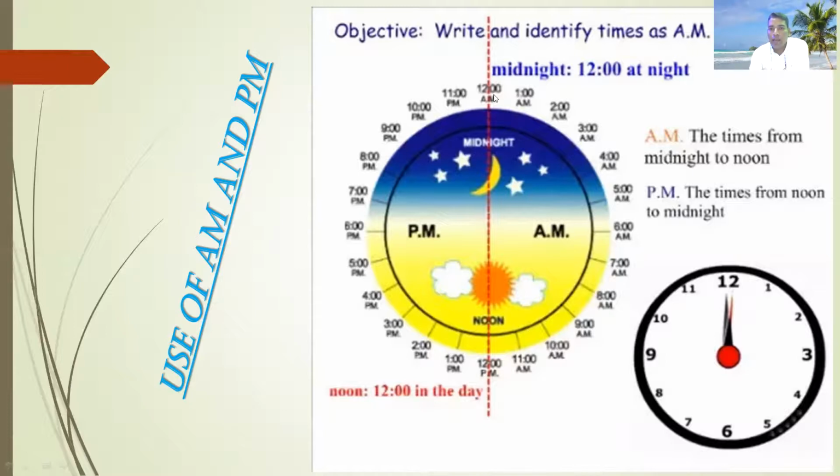You can also see the timing: 12 AM, 1 AM, 2 AM, 3 AM, 4 AM, 5, 6, 7, 8 until 12 PM. From here, afternoon changes to 12 PM, 1 PM, 2 PM, 3 PM, 4 PM, 5, 6, 7, 8, 9, 10, 11 PM. We use it like that. It is also written here: AM, the time from midnight to noon. Understand? PM, the time from noon to midnight.